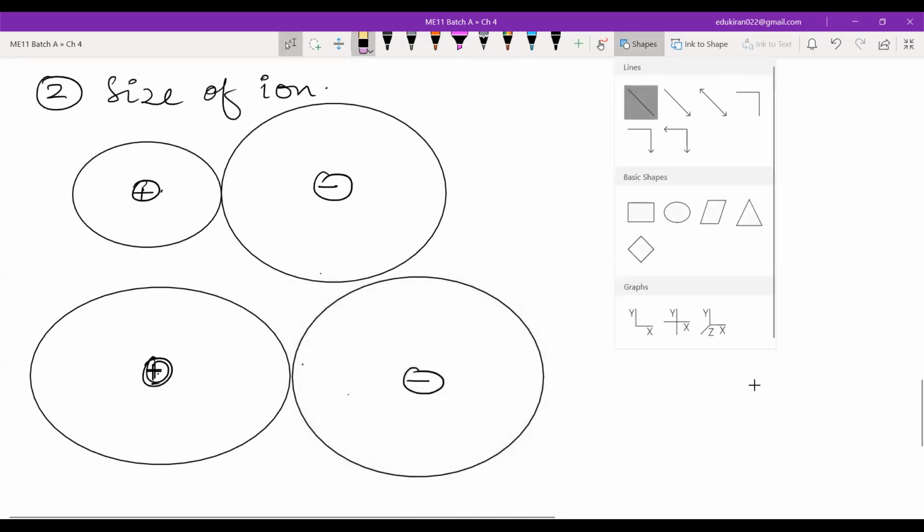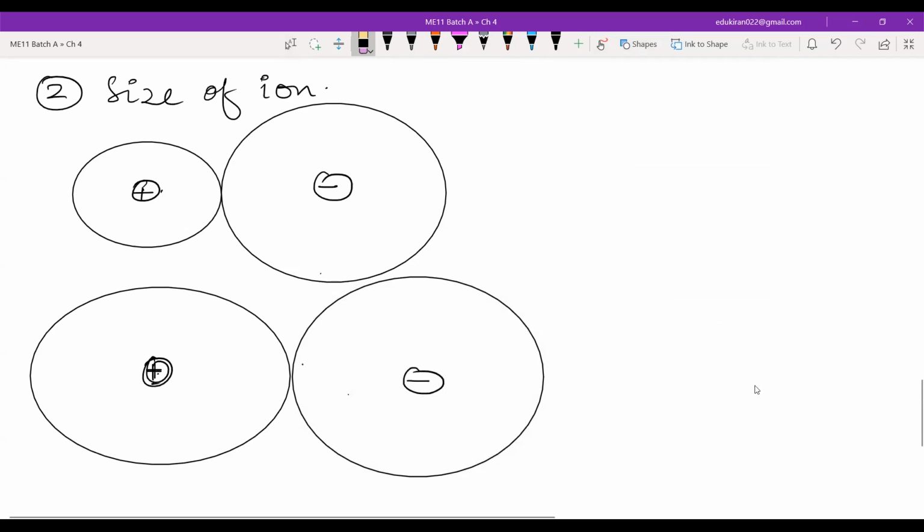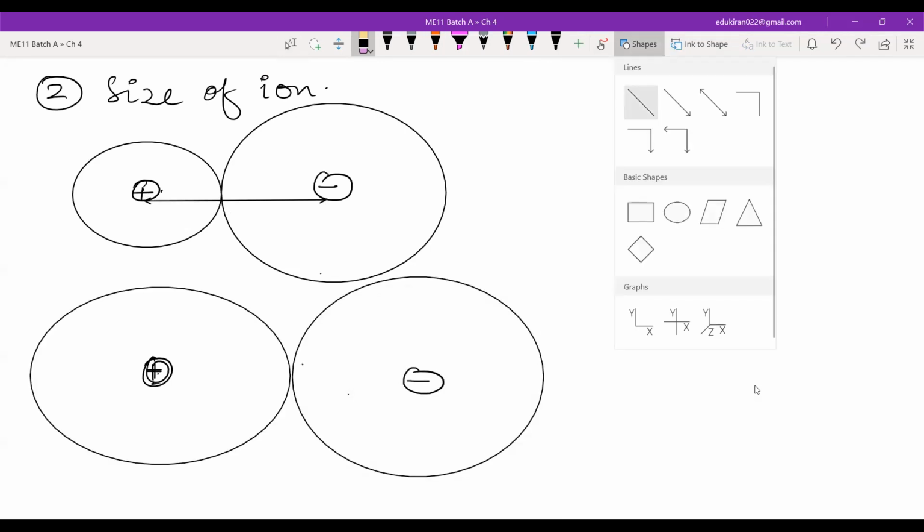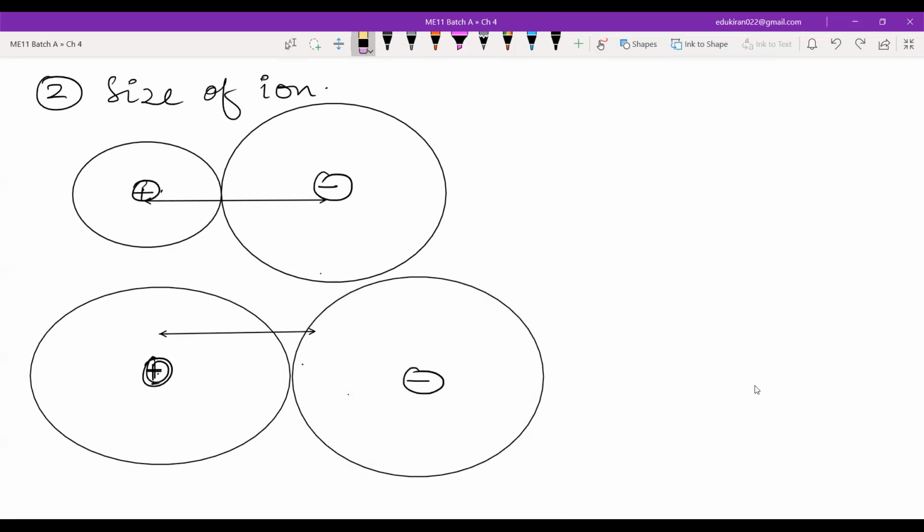Now you have to tell me, where will attraction be greater, in case A or B?